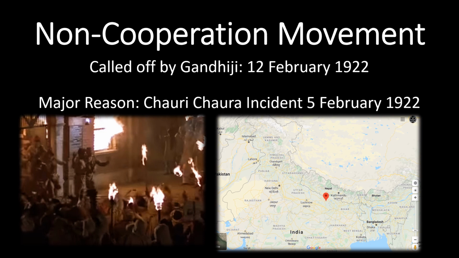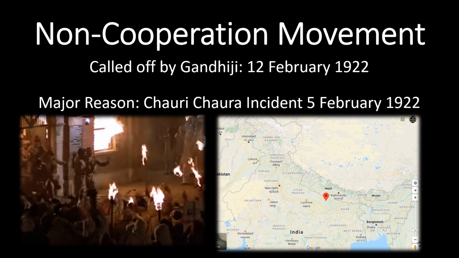We studied the non-cooperation movement. Later on we saw that it did not get a good response. After all, it started with good gusto and great force, but gradually started to slow down. The reason: there were no alternatives available to the institutions which the Indians had boycotted. Especially we had boycotted the schools and the judiciary. Did we have Indian alternatives for that? No, we did not. So gradually participants started to trickle down.